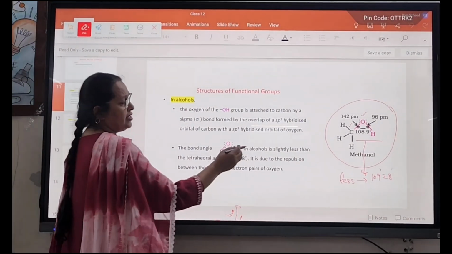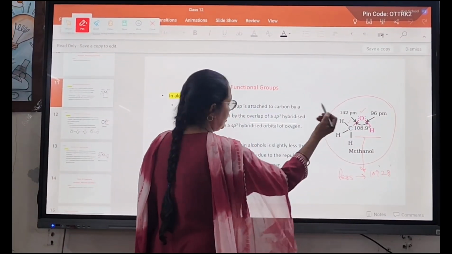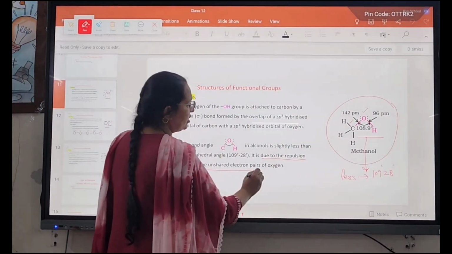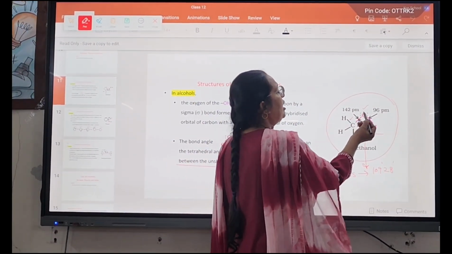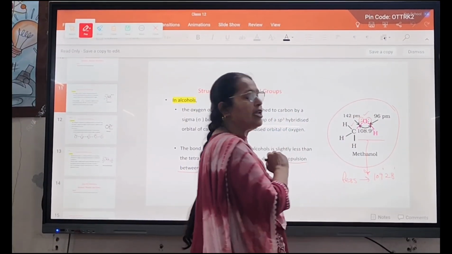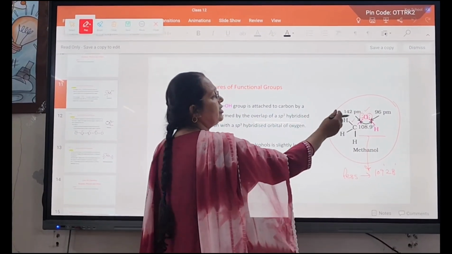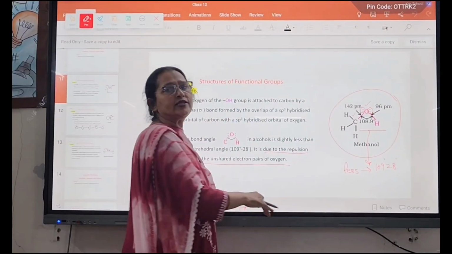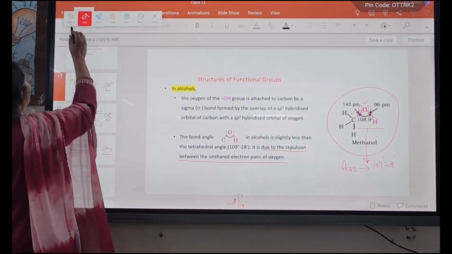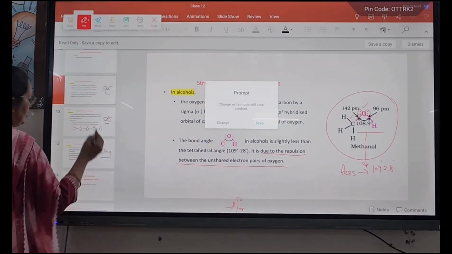The angle is less due to the repulsion between the unshared electron pairs of oxygen. The two unshared pairs of electrons on oxygen repel each other, and this causes the shortening of the bond angle in alcohol compared to the tetrahedral angle.